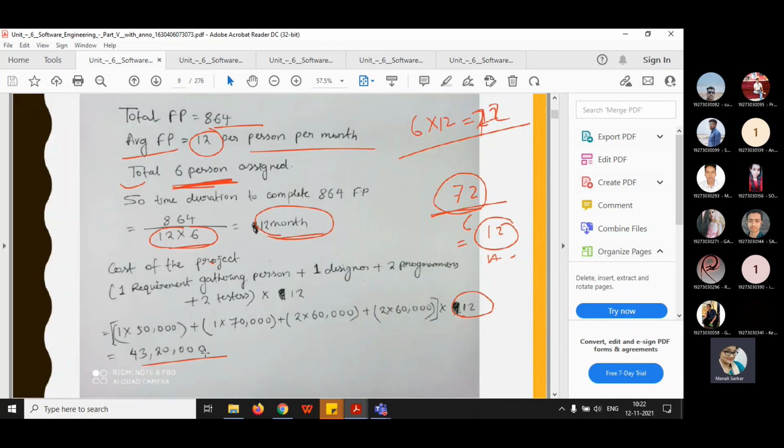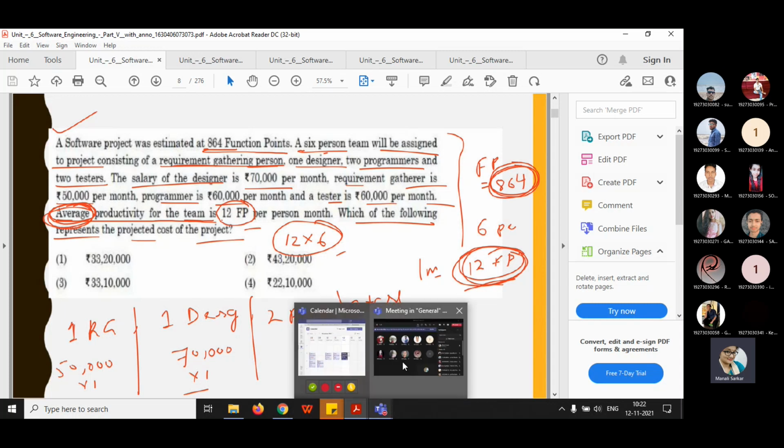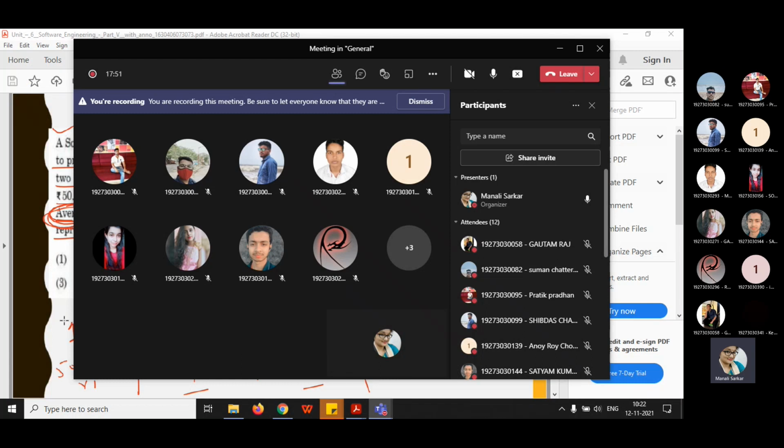This corresponds to option B, so option B is the correct answer. Okay, students, is it clear to everyone? This kind of question will come as a numerical in software engineering. These are simple mathematics, so you just need to do the calculation. Don't make any mistake while calculating, because whether it is an offline exam or an online exam, they will ask this kind of question. In an offline exam, you need to show all the steps, whereas in online, you will be given 4 options, and among those you need to tick the correct one.